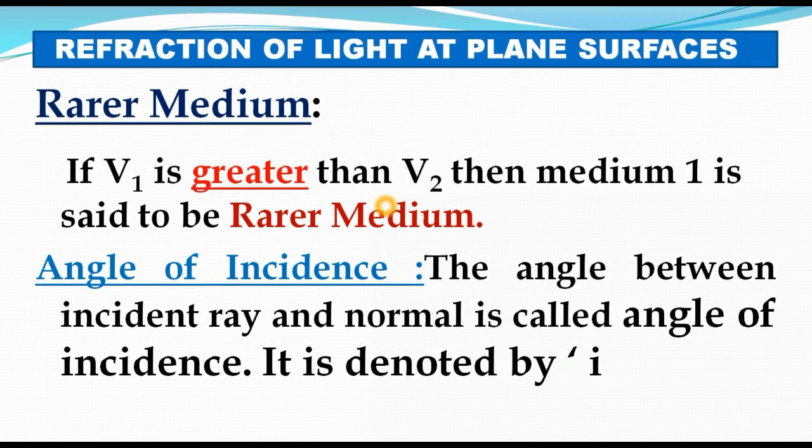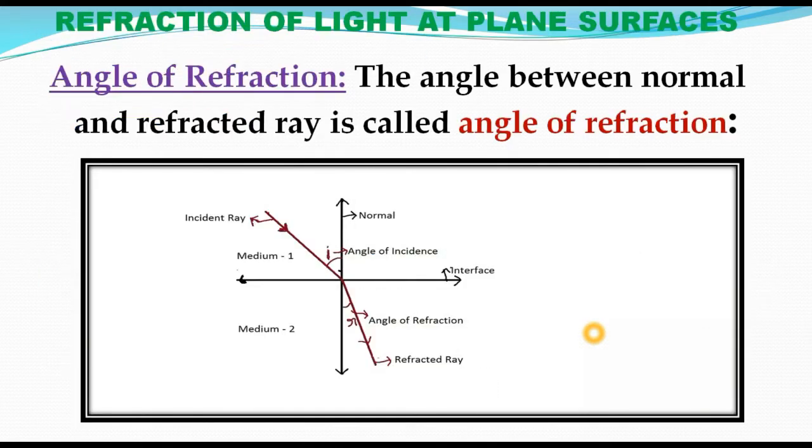Okay. So, angle of incidence. You have seen in that figure, I shows the angle of incidence. The incident ray means the light ray which is moving toward the interface. The incident ray makes some angle with the normal. That angle is called the angle of incidence. So the angle between the incident ray and the normal is called the angle of incidence. It is denoted by I.